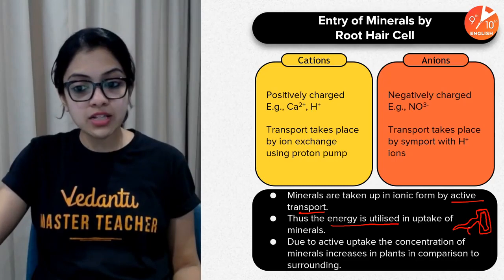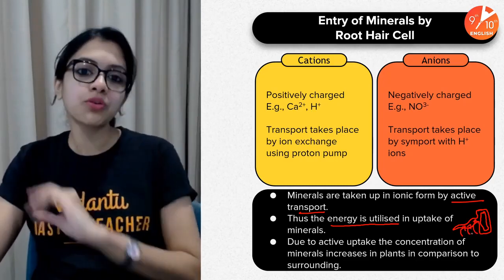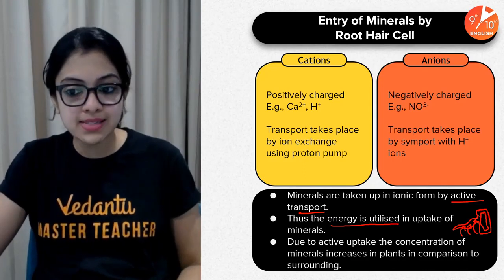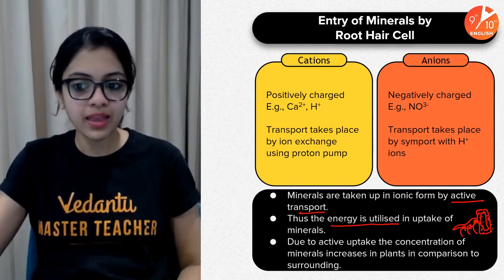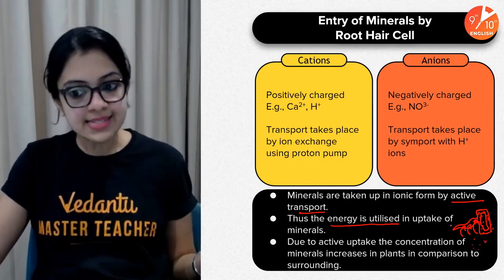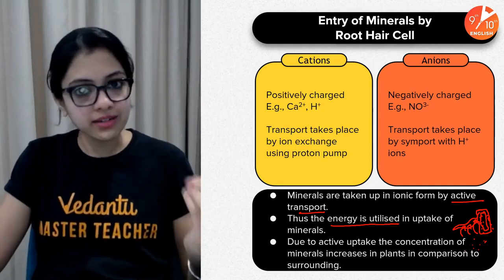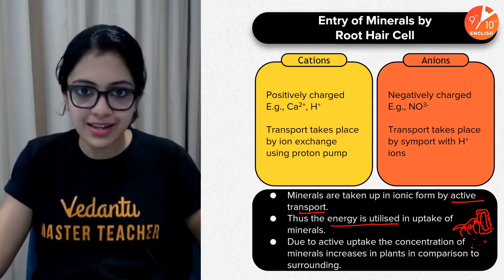So active transport keeps happening of these minerals into the root hair cells. As a result, what happens? There is a high concentration of solutes inside the cells as compared to the surroundings. Yes, which means water. I'm repeating this so that the more you hear it, the better it will be retained in